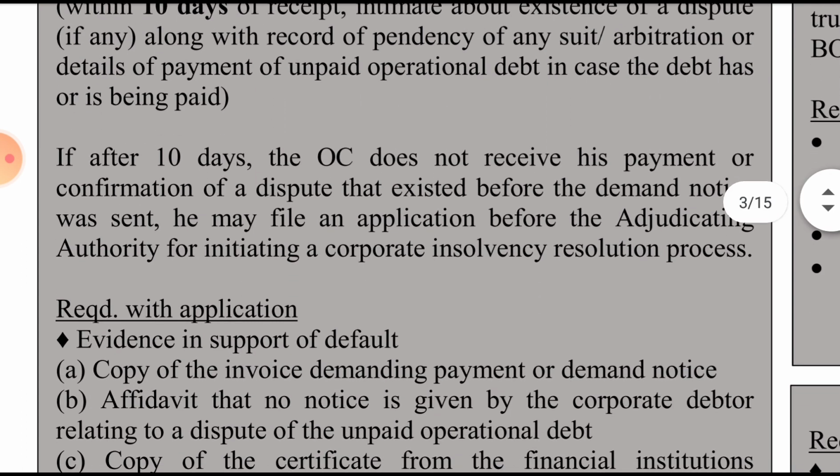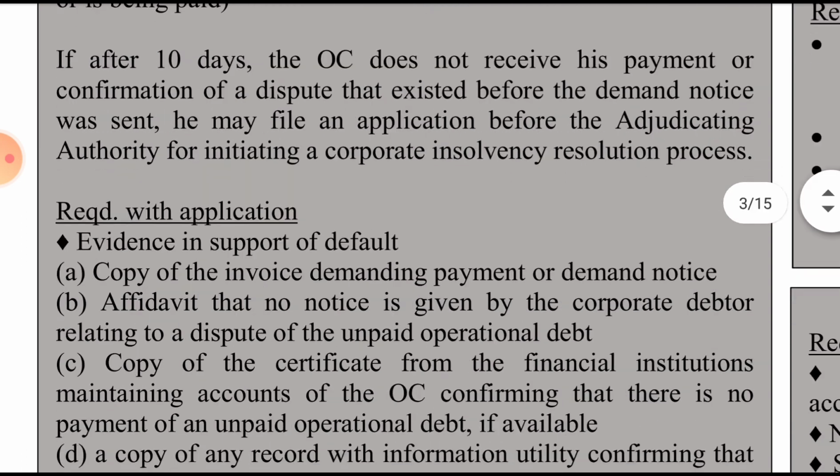If after 10 days the operational creditor does not receive his payment or the confirmation of the dispute that existed before the demand notice was sent, so that dispute should have existed. See, it was given very clearly that the dispute should exist before the demand notice was sent. He may file an application before the adjudicating authority for initiation of the corporate insolvency resolution process. So he can file if the payment or the existence of the dispute is not received within 10 days.